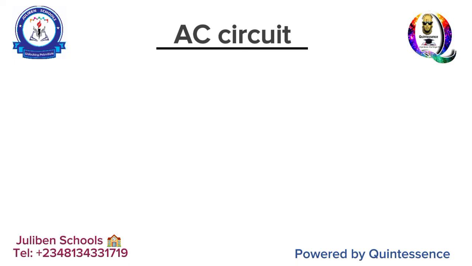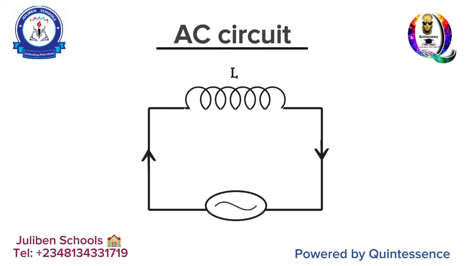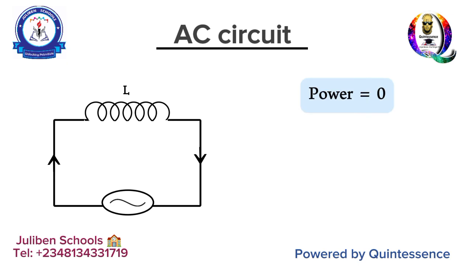So now, if you have a circuit that is purely inductive and you are expected to calculate probably the power absorbed by the system, you don't even need to calculate. It's simply 0. Why is it 0? Power is simply IV cos phi. Good.